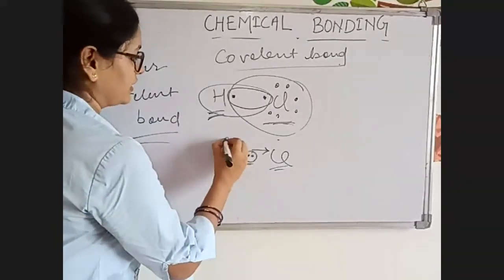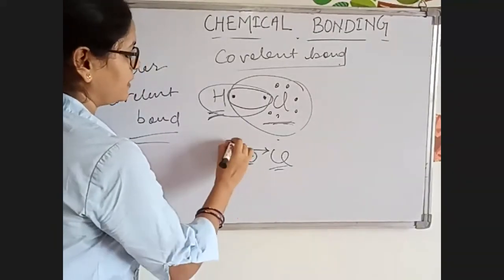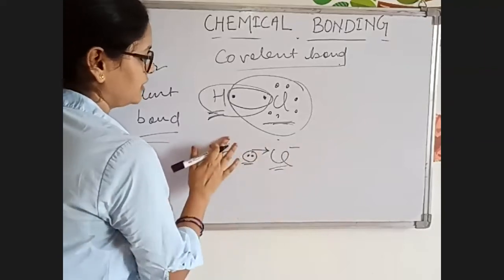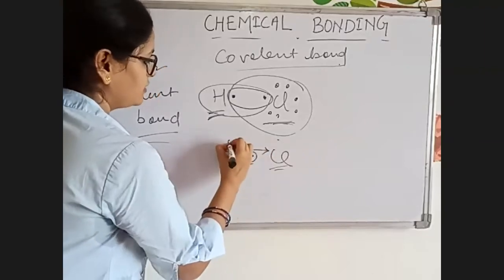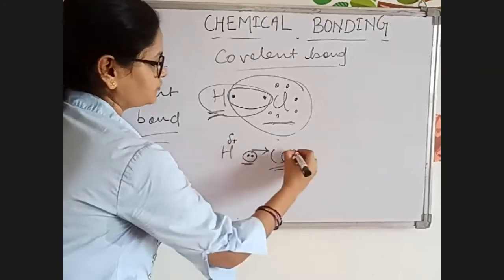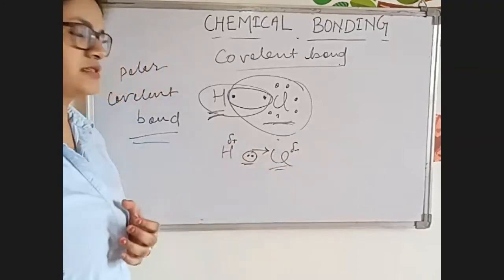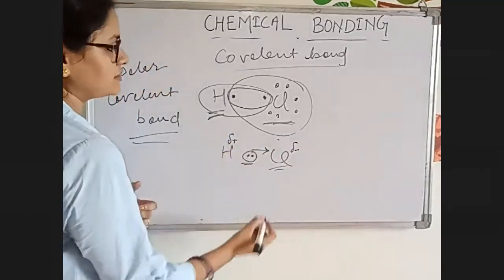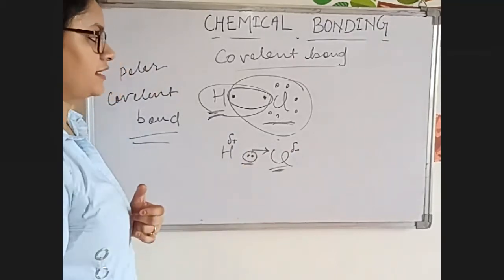So, rather than writing plus charge and negative charge, in this case we will write small plus charge and small minus charge. So this is del plus, del positive, and del negative.